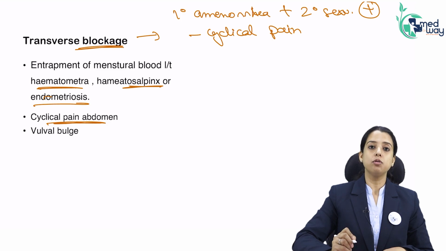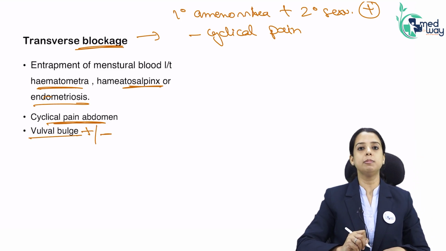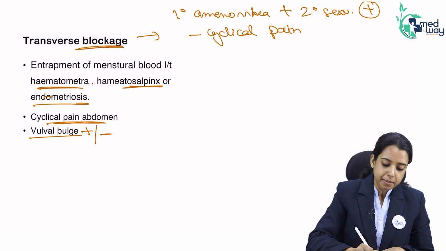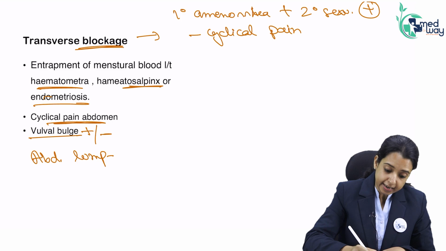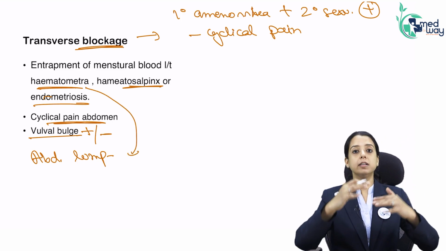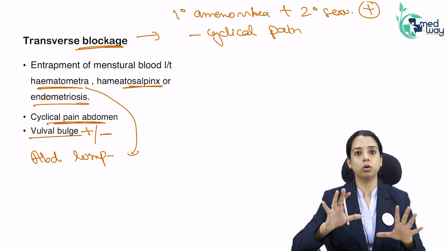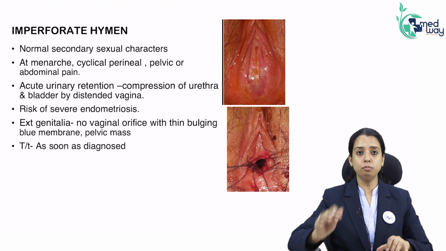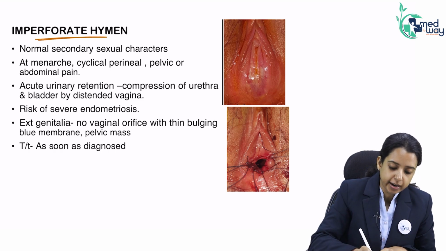The question will give you, on examination, vaginal bulge, plus or minus. It does not need to be present always. The patient will give you an abdominal lump. What is this abdominal lump? It is hematometra. It has become so enlarged that it comes into the abdomen. So this is how the question will give you a scenario of blockage. Blockage can be because of many causes. Let's read the more common cause, imperforate hymen.